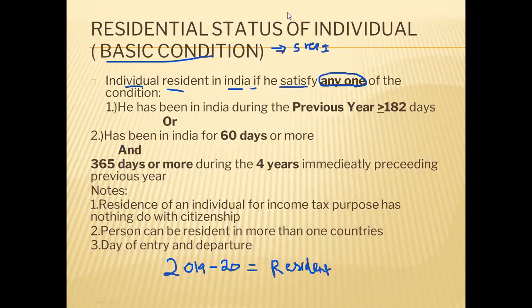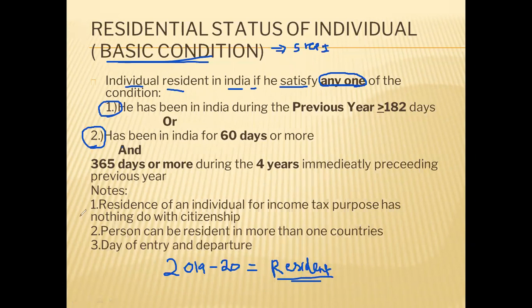For that, we will have to check the basic condition. So two basic conditions are there: condition 1 or condition 2. If out of these two conditions, any one condition is satisfied, then we will say that the individual is a resident in India during the previous year.